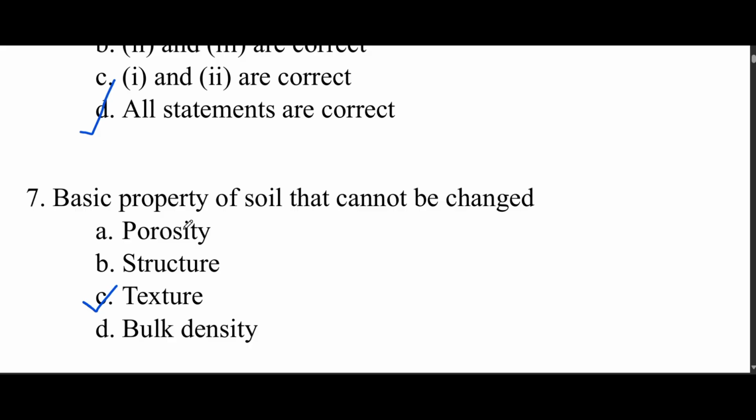To increase the porosity of clay or sandy soil, what we have to do? Add some clay particles. We can also change structure through many tillage practices, cover cropping, addition of organic matter. Like that we can improve the soil structure.